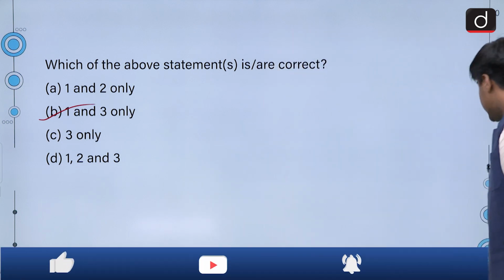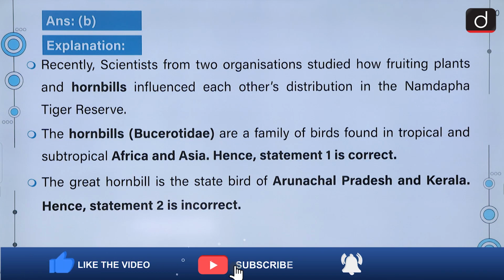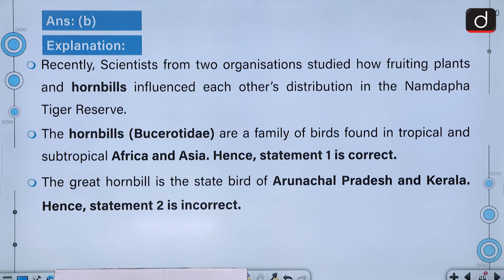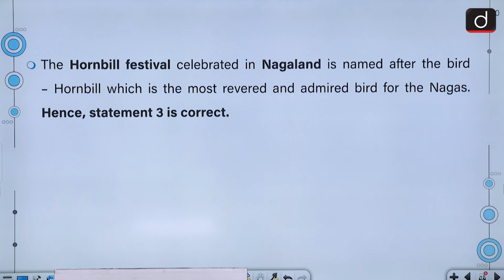Let us look at the explanation. Recently, scientists from 2 organizations studied how fruiting plants and hornbills influenced each other's distribution in the Namdapha Tiger Reserve. The hornbills, Bucerotidae, are a family of birds found in tropical and subtropical Africa and Asia. Hence, statement 1 is correct. The great hornbill is the state bird of Arunachal Pradesh and Kerala. Hence, statement 2 was incorrect. And the Hornbill Festival celebrated in Nagaland is named after the bird hornbill, which is the most revered and admired bird for the Nagas.